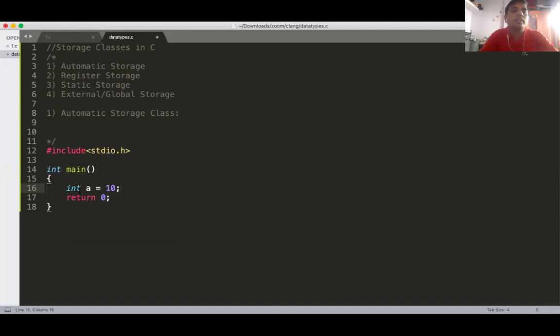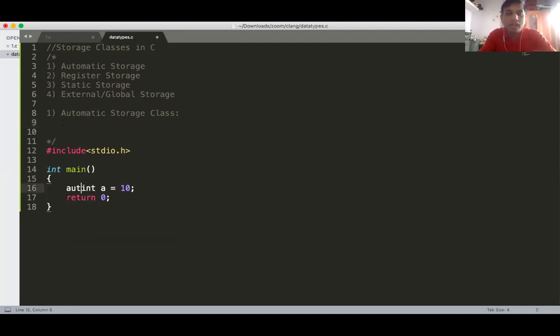If you create a variable inside any function, then the storage class of that variable is automatic. So in int main, if A is created, then the storage class of A is automatic. If you are creating the variable inside the function, then it's called an automatic storage.